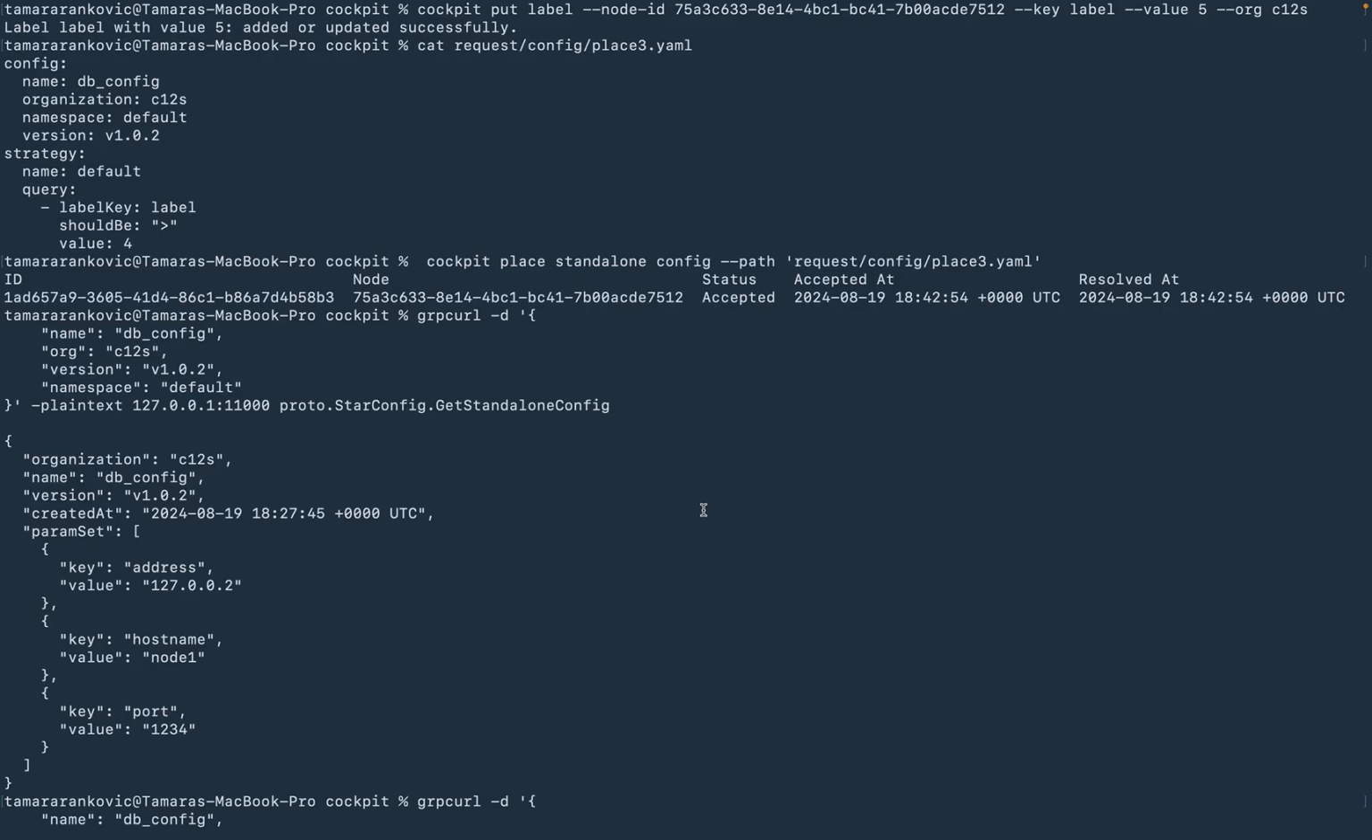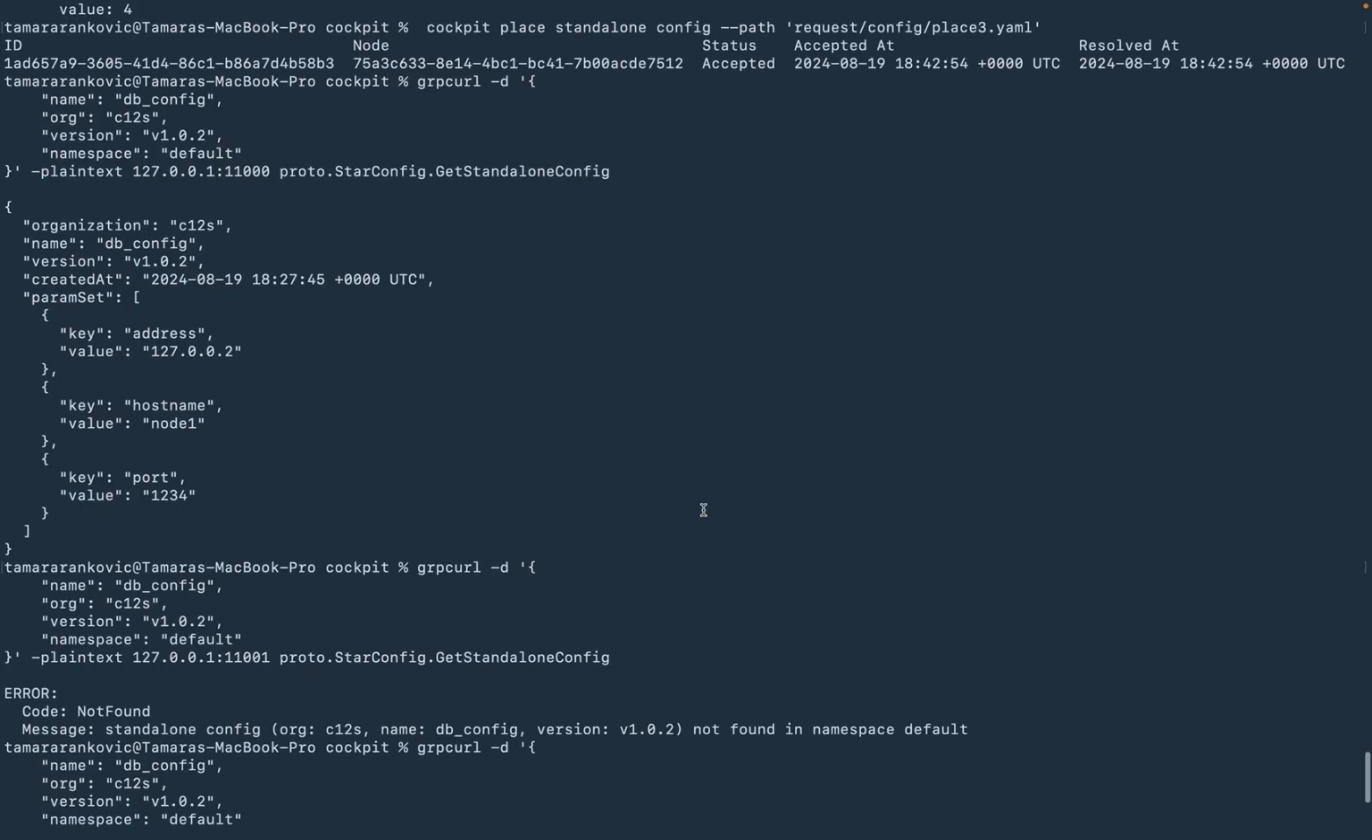As part of the third dissemination strategy, we will utilize also the direct strategy, but not to all nodes. Here, we will use a label selector, and for that we created one label with the key label and value 5 on one of the nodes inside the swarm, and we will disseminate the configuration only to the nodes that have a value above 4, as we can see in this first YAML file.